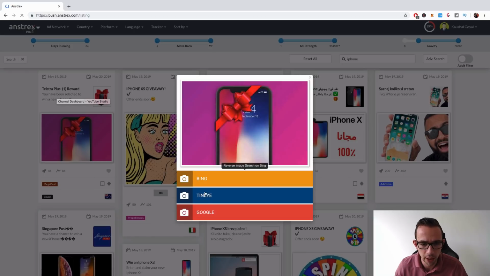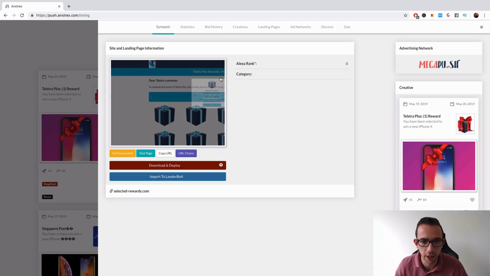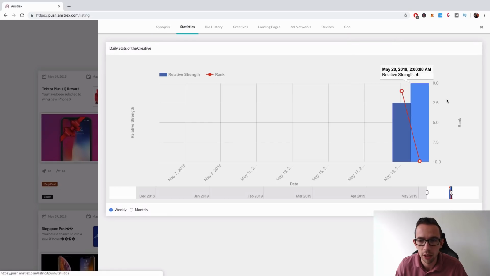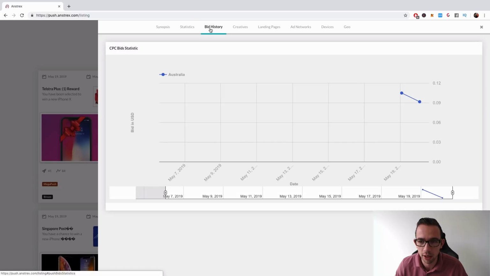What's this? Bing? No, what did I do? Open. Yeah, there we go. Yeah, so it's running the common gift angle. Seems to be working pretty well nowadays. Strength. What's the bidding like? Yeah, these have only all been running for like a day or two days.